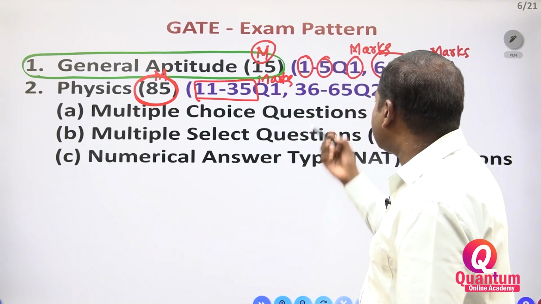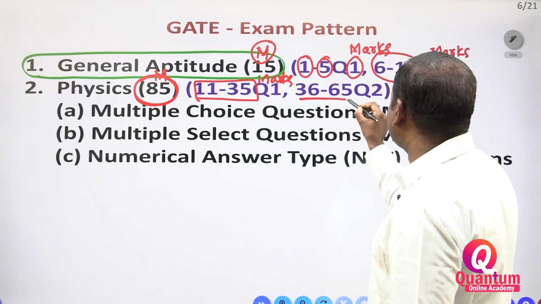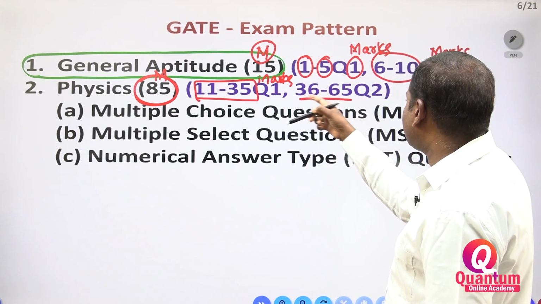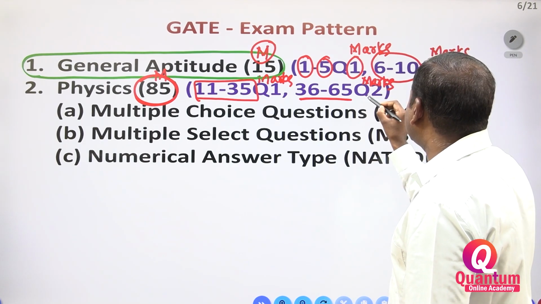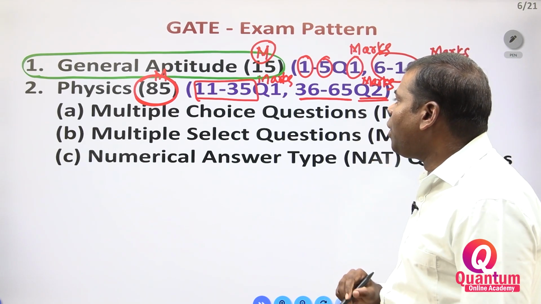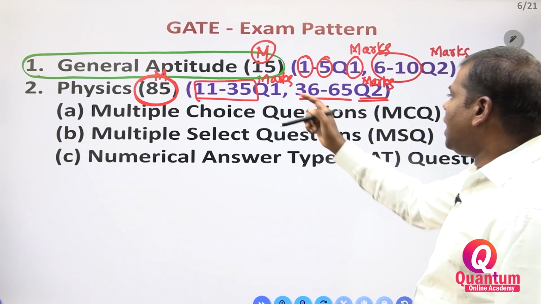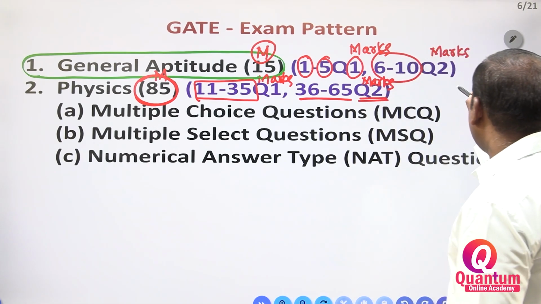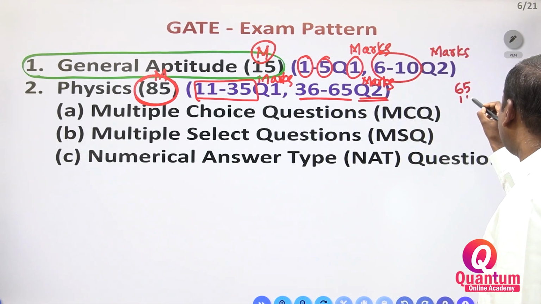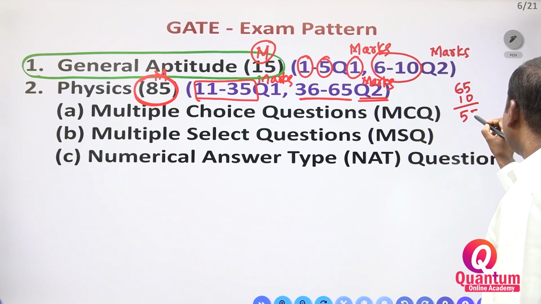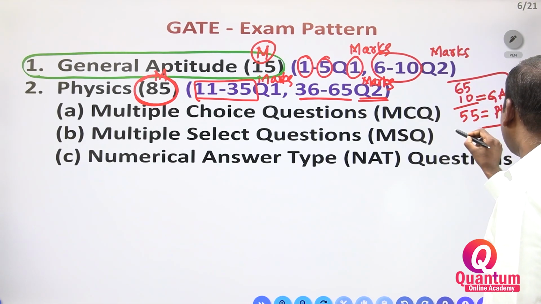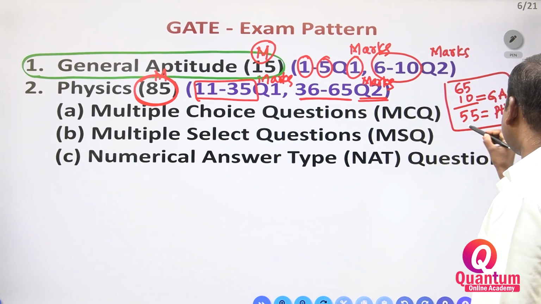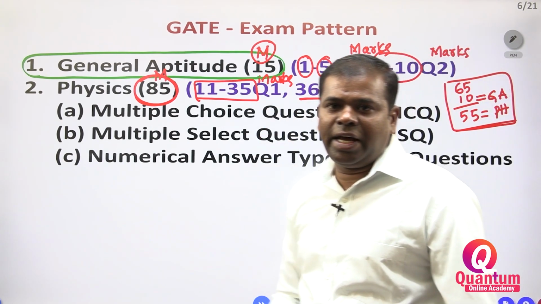Question numbers 36 to 65 carry 2 marks each. Within 11 to 65, 65 minus 10 gives 55 questions. So 10 questions from general aptitude and 55 questions from physics. Total 100 marks.